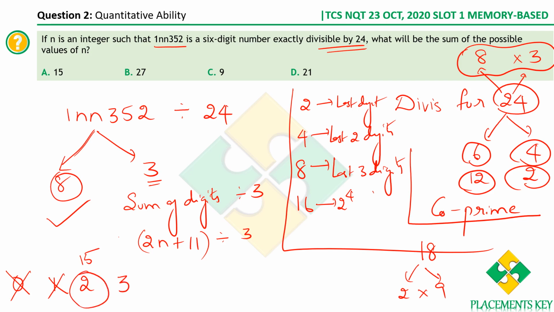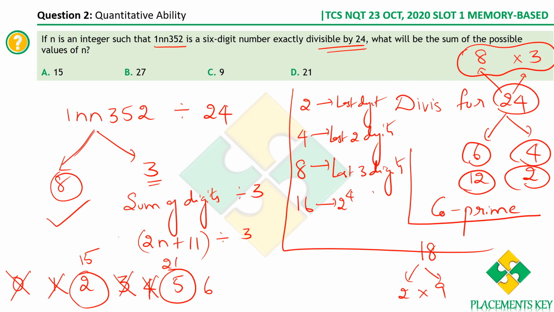Let's take the value 3. 3 squared is 9, 9 plus 11 is 20. No, it's not possible. Similarly, 4. 4 squared is 16, 16 plus 11 is 27. No. Let's take 5. 5 squared is 25, plus 11 is 36. Yes, 36 is divisible. Logically we can guess, since it's 2, 5, the next one has to be 8. But still, for your understanding, I'm writing it all.